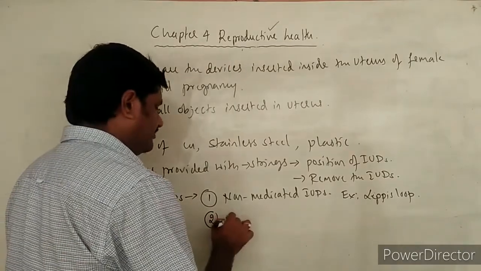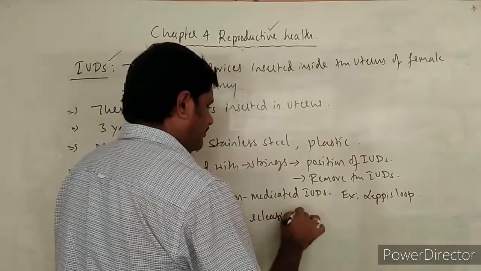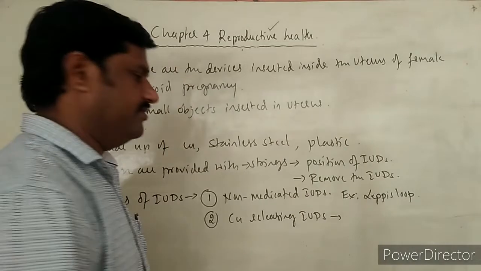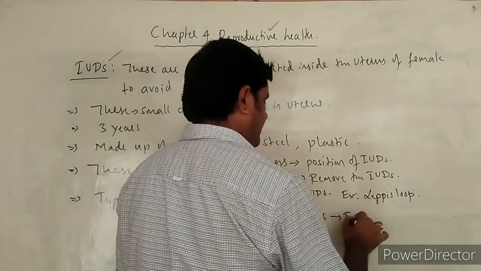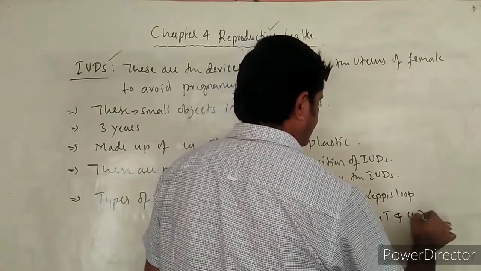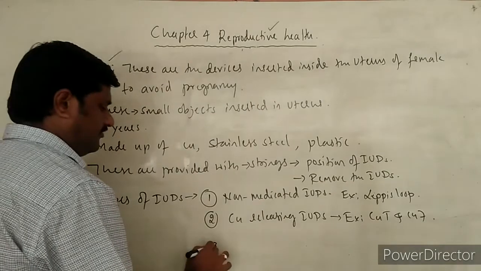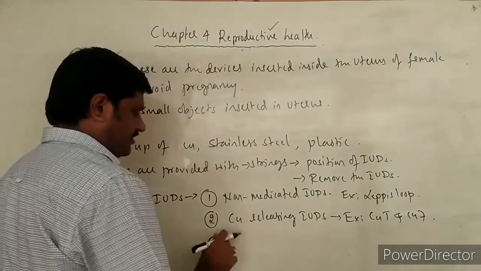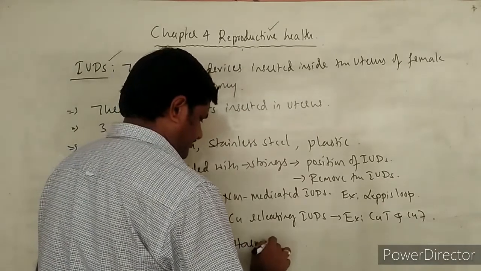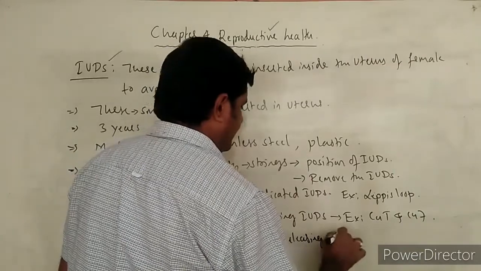And the second one is copper releasing IUDs. The best examples for this one are Copper T and Copper 7. And the third one is hormone releasing IUDs.